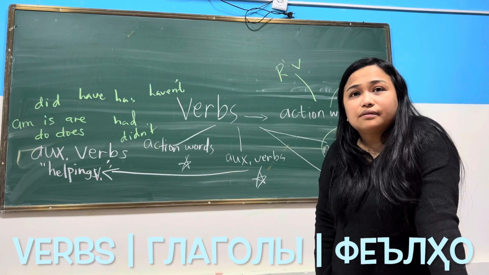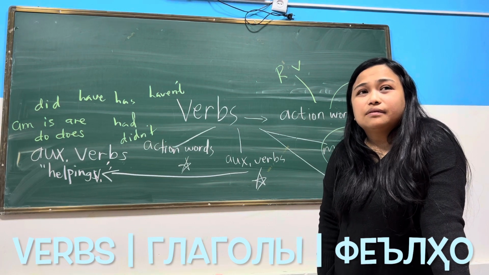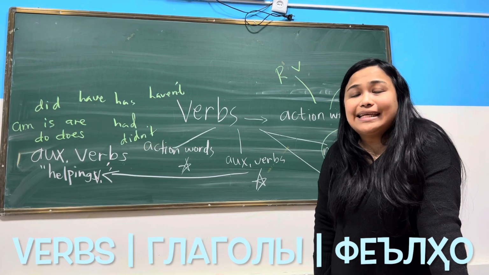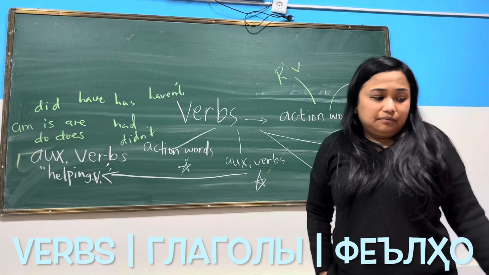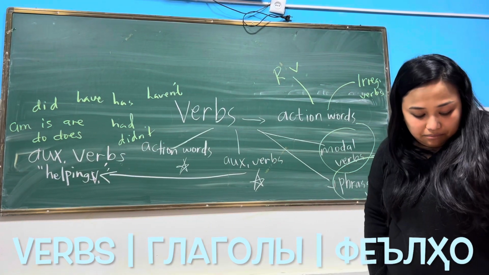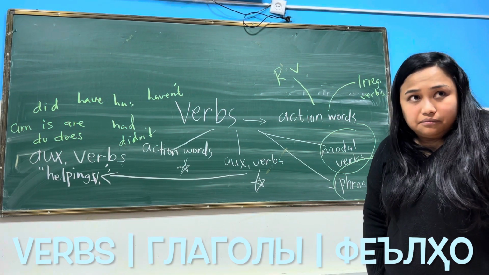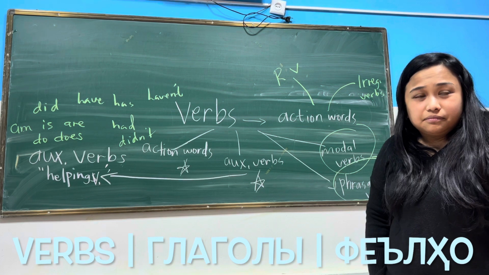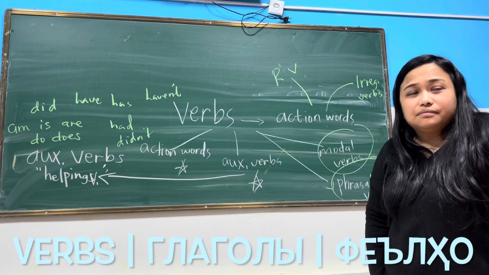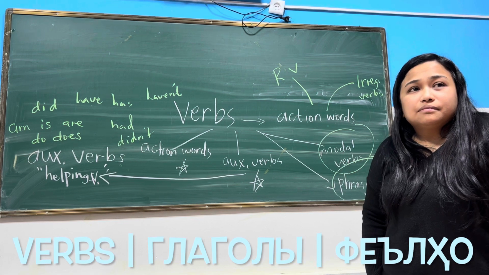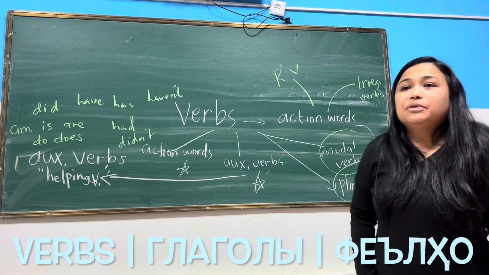So regular verbs is something that ends in ED. Something that we do, like we already did. Something like, I cooked dinner last night, and the irregular verb is like I bought food for my family yesterday. Very good. Good job. Clap your hands for her.